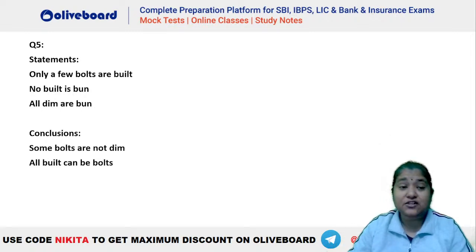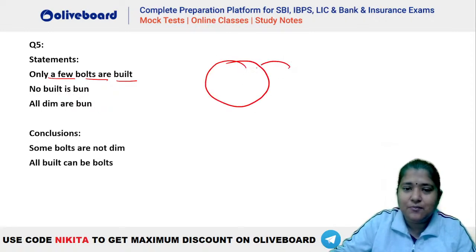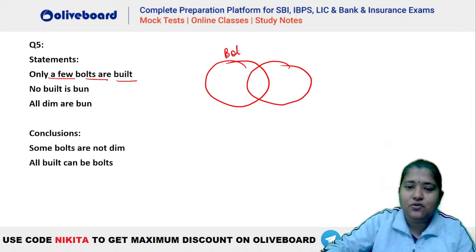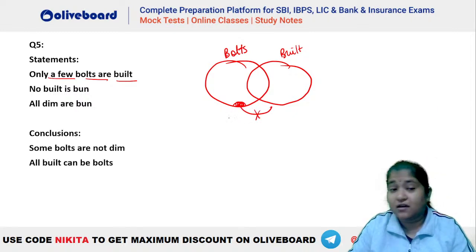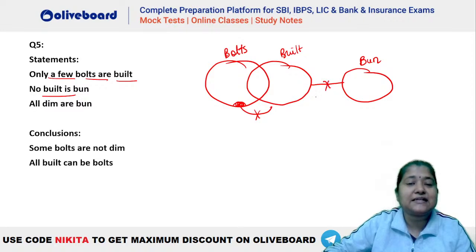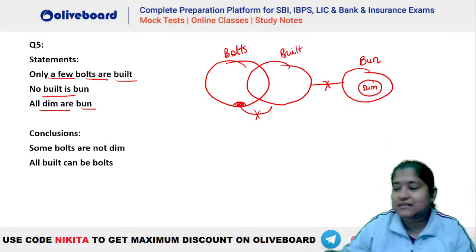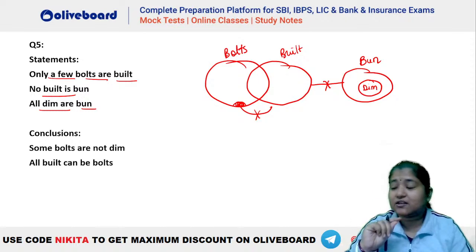अच्छा देखो, किस तरह से करना है इस क्वेश्चन को. Only a few bolts are built, मतलब फिर से वही है कि some plus some not. So you can see some bolts are built, and there has to be some portion of bolt which will never be a part of built. फिर आपका है no built is a bun, मतलब built should never be a part of bun, right. Built का कोई भी पोर्शन bun के साथ इंटरैक्ट नहीं कर सकता. फिर all dims are bun, so dim has to be inside bun. So you can see all dimmer buns will be like this. ठीक है, ये आपका डायग्राम बन गया.